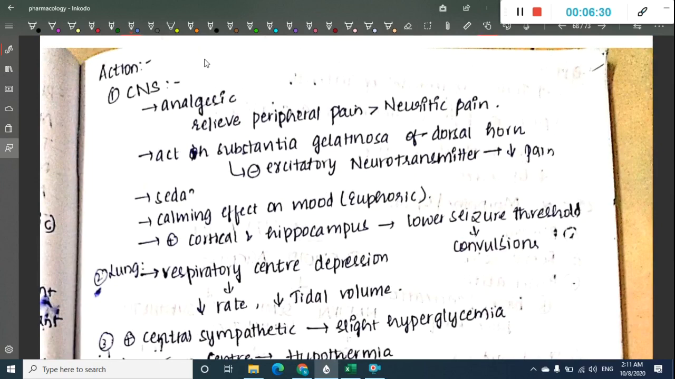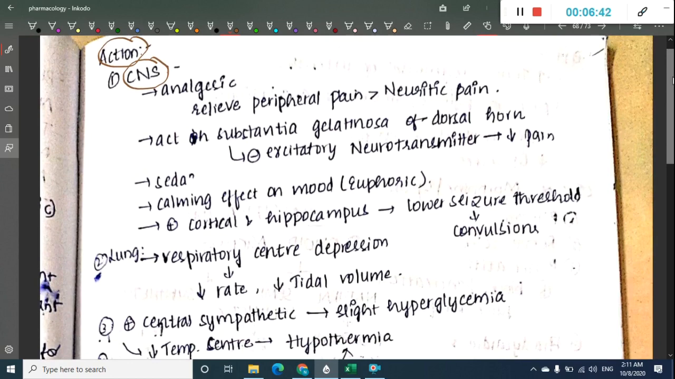Now the actions of opioids are very important. In the CNS they are used as analgesics. Because of this analgesic action, they first relieve the peripheral pain followed by neuritic pain. They also act on the substantia gelatinosa of dorsal horn cells, inhibit neurotransmitter release and thus decrease the pain. They also have the effects of sedation and euphoria, as we have already seen.